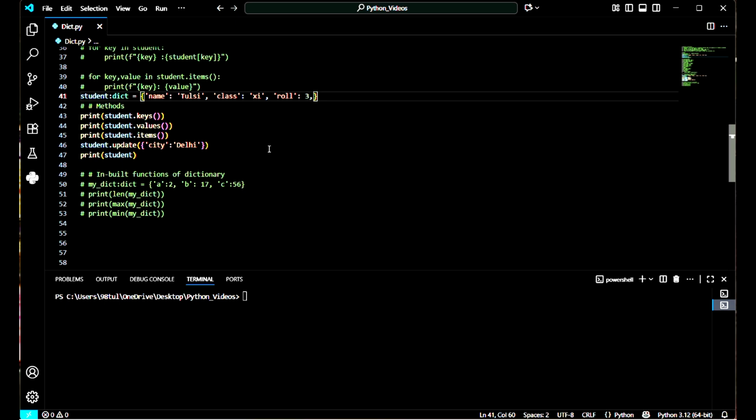When we use the update function with the help of the dot operator, it will add a new key value pair. We can add more than one key value pair, three, four, five, any number, but here I'm just adding or updating one key value pair. So let's see what the output would be.